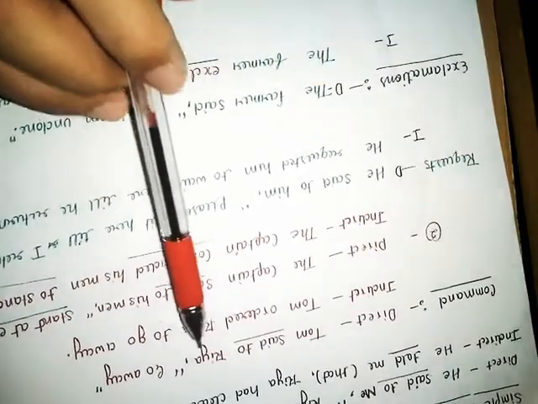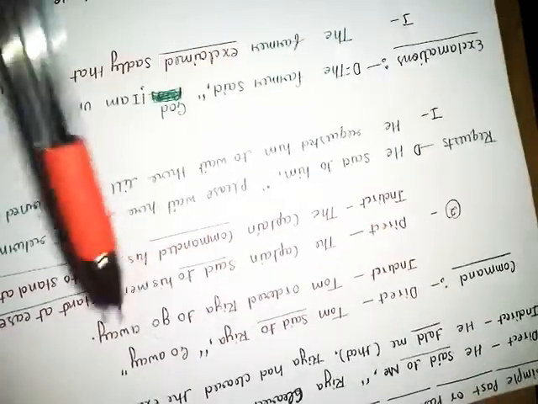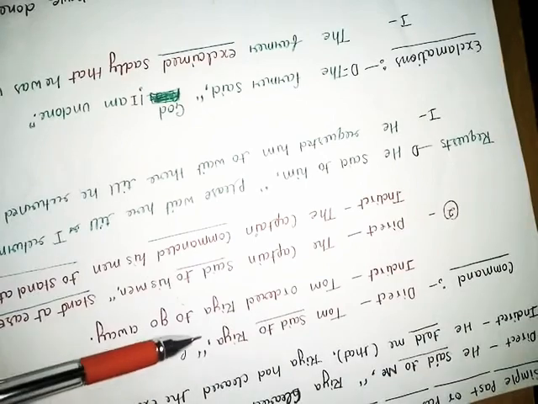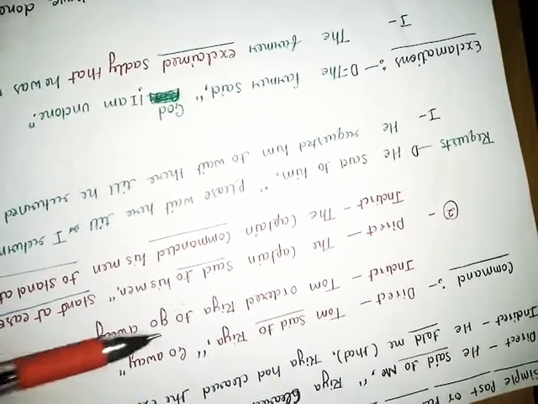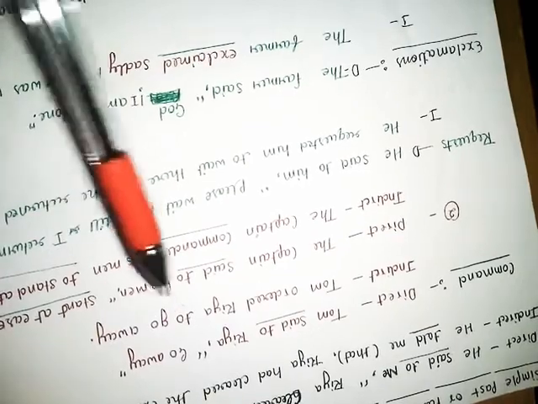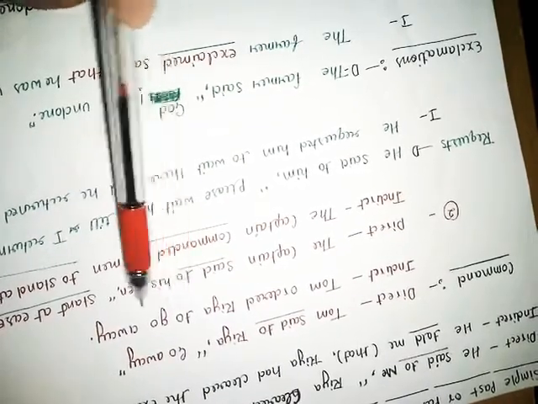Command. Ria, while eradicating comma and inverted comma, we have to put to, preposition to, and it becomes a kind of infinitive.